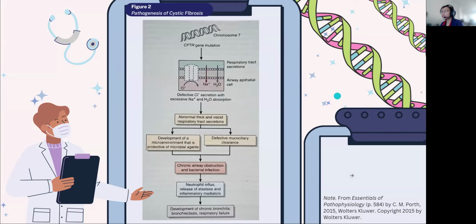So in the sweat glands, there is normal secretion of sodium and chloride into the lumen of the gland, but the reabsorption of chloride through the CFTR, together with the reabsorption of sodium in the ducts of the glands, fails to occur, resulting in a high concentration of sodium chloride in the sweat of an individual with cystic fibrosis. Individuals with cystic fibrosis have a normal amount of sweat, but a really high concentration of sodium chloride in the sweat, which is one factor that we can consider with patients having cystic fibrosis.